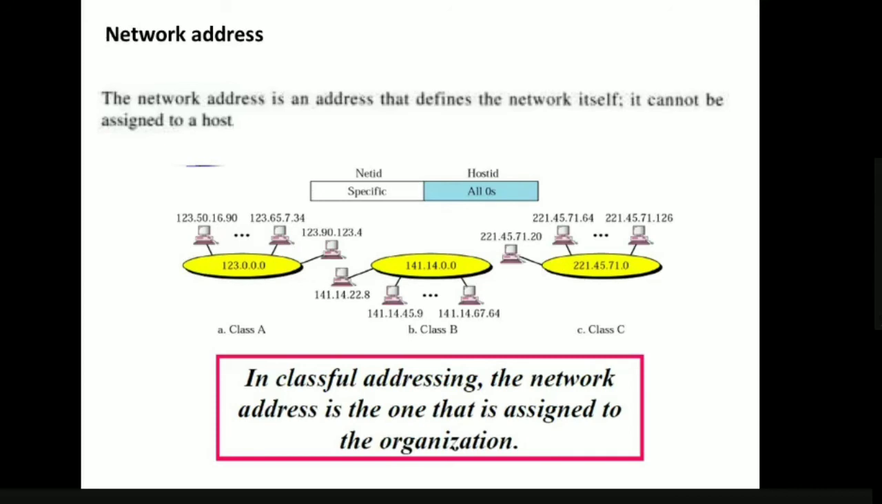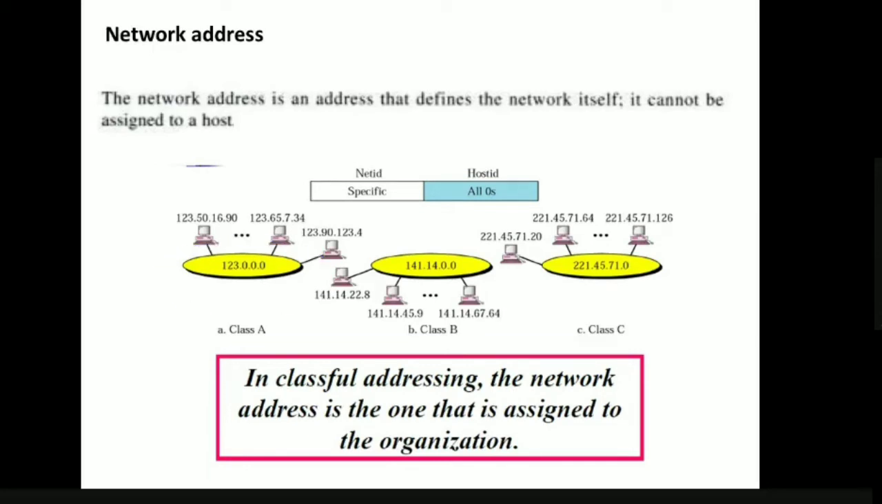So for class A, what will be the representation? The first byte is the net ID, and the last 3 bytes are host ID. The first byte can be specific. Here we represented it with 123. All the host ID bits must be completely 0 for this to be the network address. So 123.0.0.0 is the network address. All the other addresses are IP addresses connected to that network.